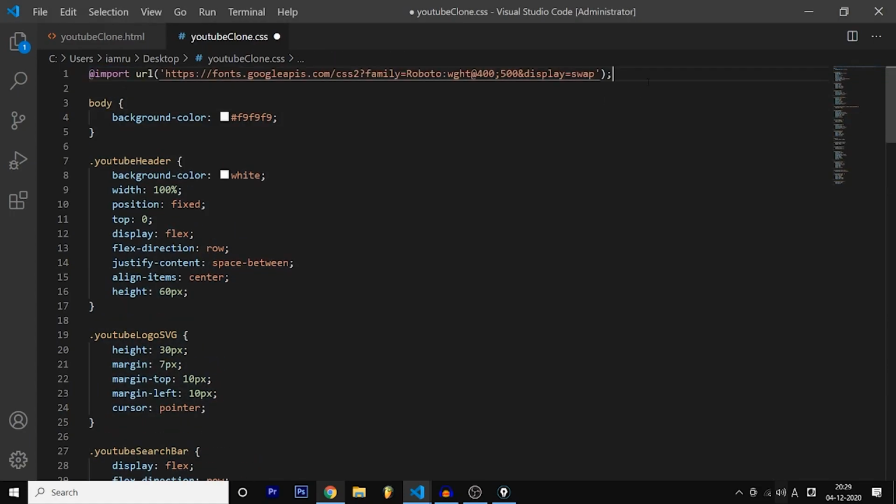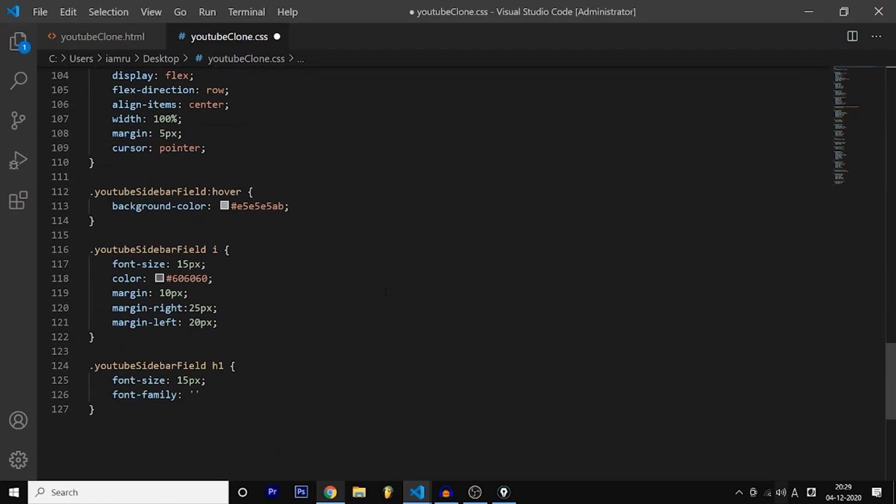You're going to import a URL. So you're going to type this in order to import Roboto. How am I getting this URL? I'll explain that in a different video because this video is getting a bit long. So type this and you're going to get a font named Roboto. YouTube uses this font all over its website and no other font is being used on YouTube's website. Mind that. So font size is over and font family is over.